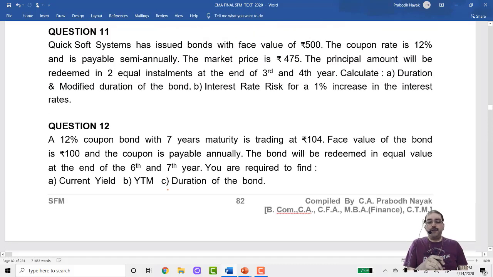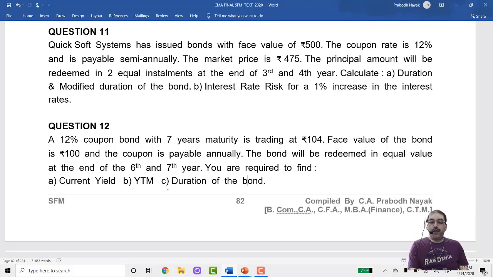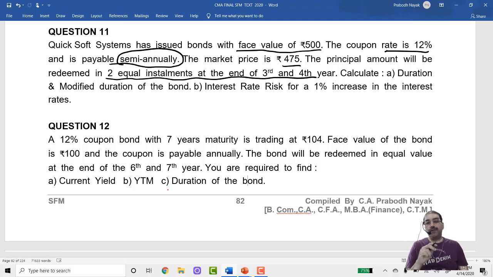Quicksoft Systems has issued bonds with face value of 500 rupees. Coupon rate is 12%, payable semi-annually. I told you always check whether it is annual or semi-annual. Market price is 475. Principal amount will be redeemed in 2 equal installments at the end of 3rd year and 4th year. Very important: semi-annual if it is given, then 3rd year means 6th half year. Double. 3 means 6. 4th year means 8th half year.